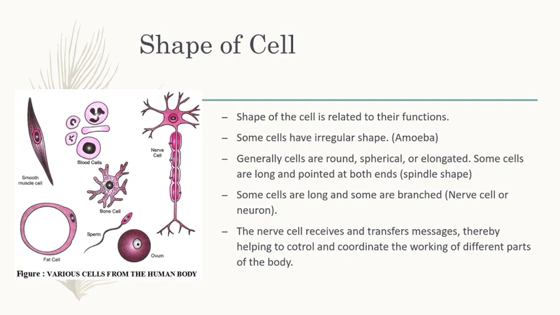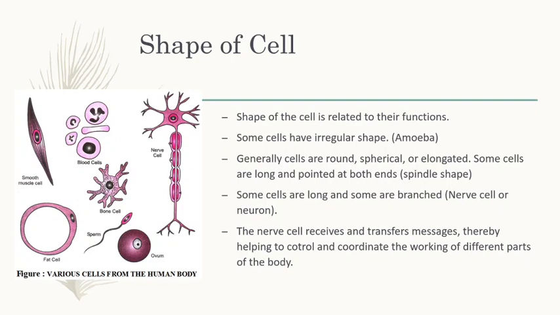And some are long and some are branched. Here also we can see one branched cell. This is a neuron or nerve cell. It's a long branched nerve cell. Some cells are long and some are branched. So here we can see one branched cell.